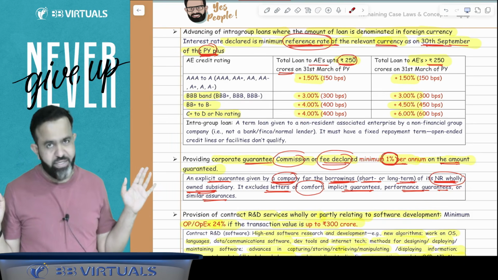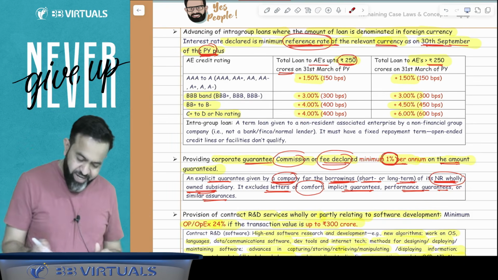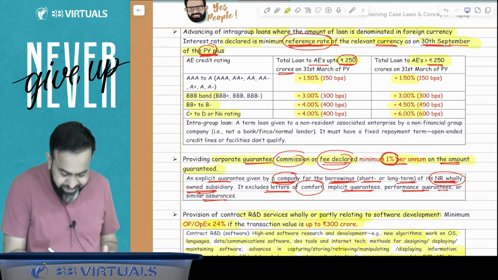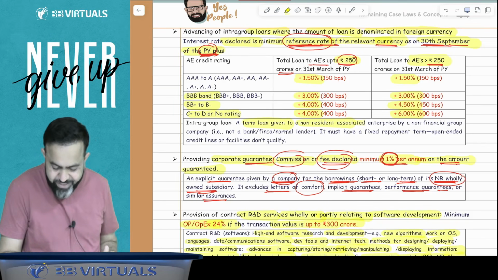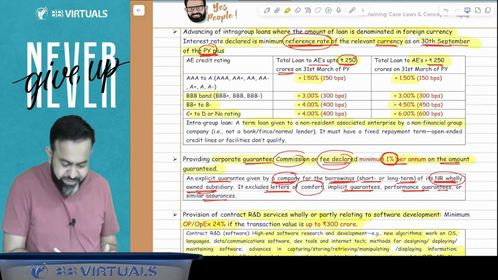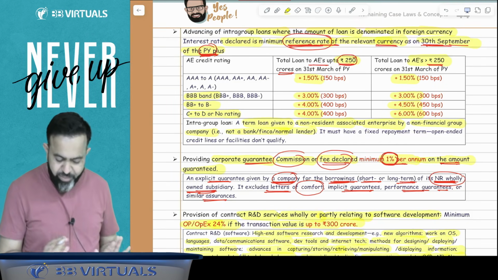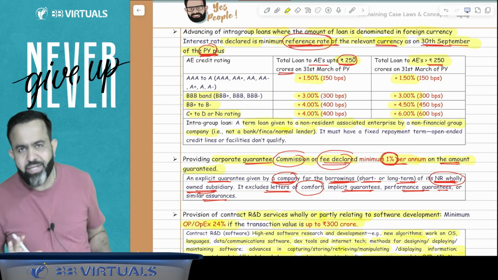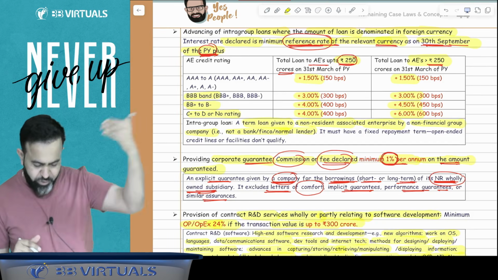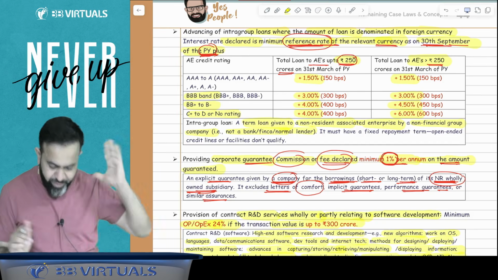Now what is the meaning of intra-group loan? Intra-group loan means a term loan given to a non-resident associate enterprise by a non-financing group company. That is not a bank or financial company or normal lender. It is not given by a bank. It is given to your associate enterprise. It is not applicable for banks.